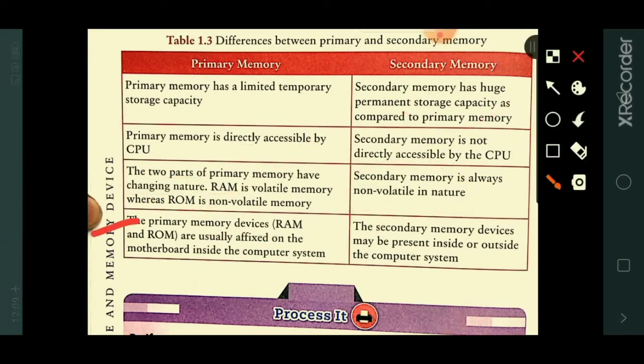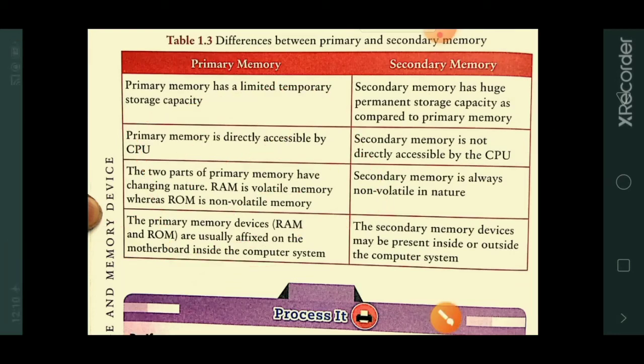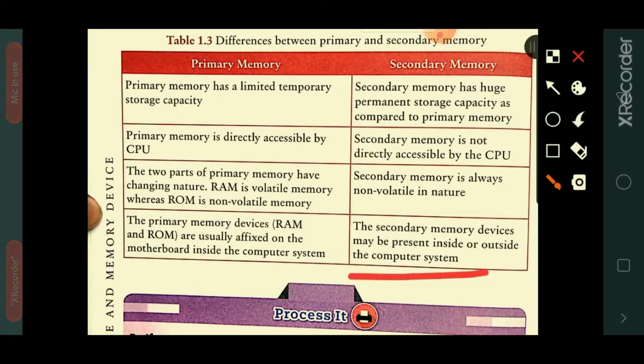Primary memory devices are usually affixed on the motherboard inside the computer system. So inside your computer system there is a motherboard, and primary memory is attached inside this motherboard. But secondary memory devices may be present inside or outside the computer system, such as hard disk, pen drive, CD, DVD. So these are the differences between primary memory and secondary memory.